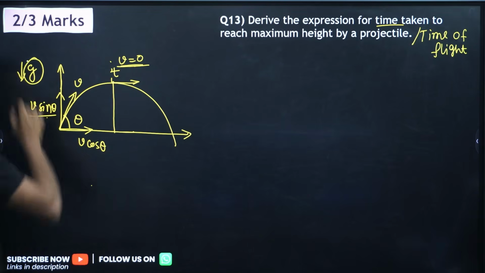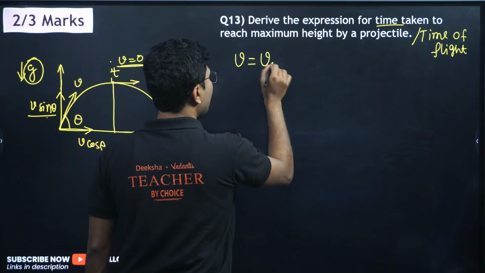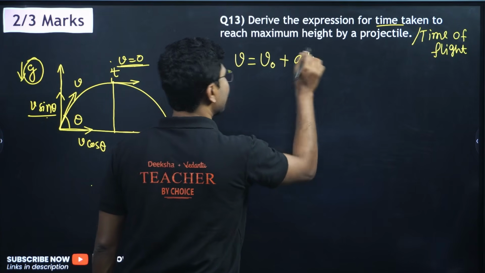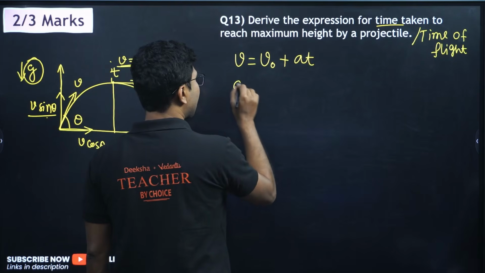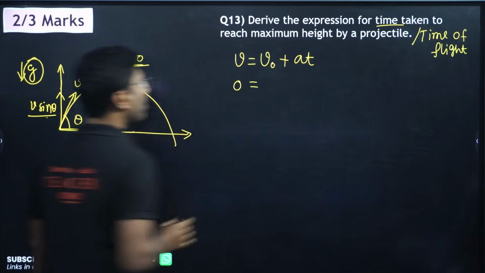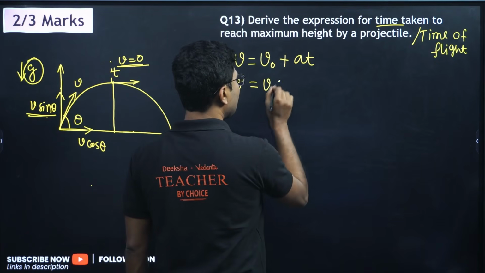Gravitational acceleration is g. So we know that v equals v naught plus at. This simple equation is what we are going to use. Now v is the final velocity, that is equal to 0. V naught here is v sin theta.